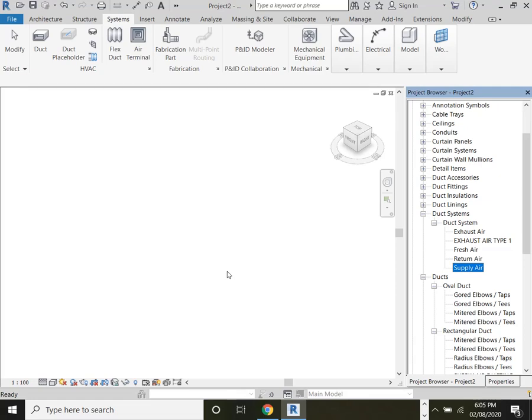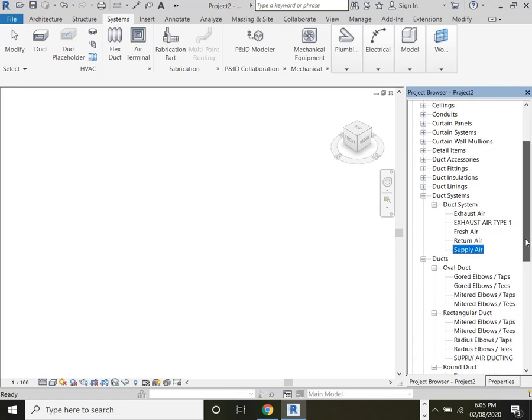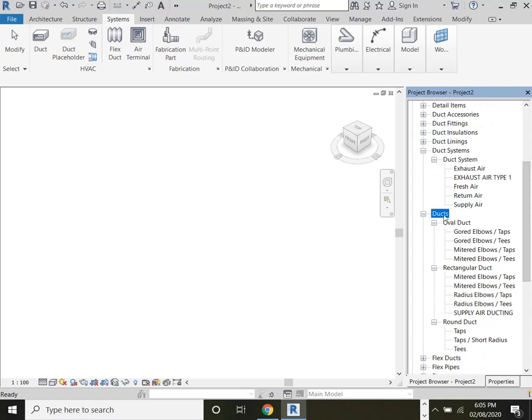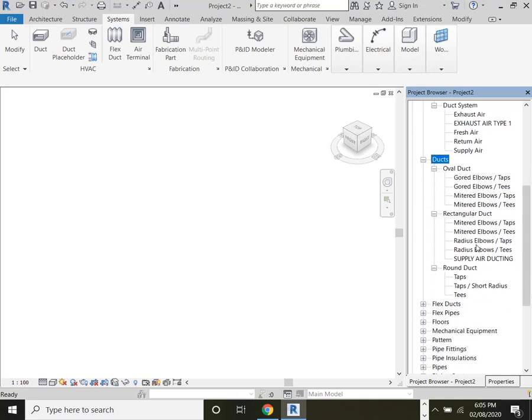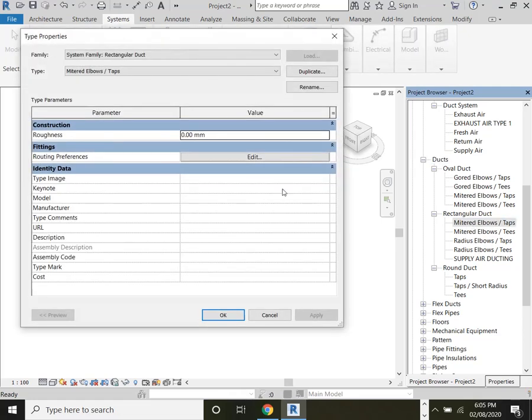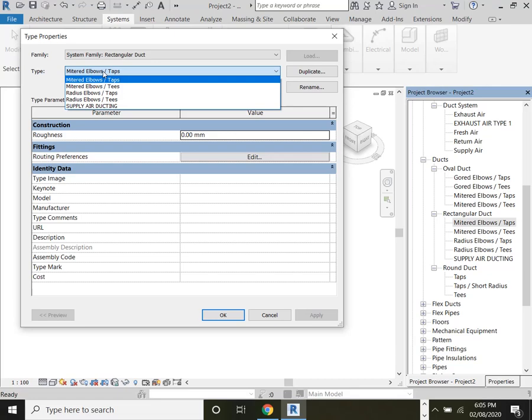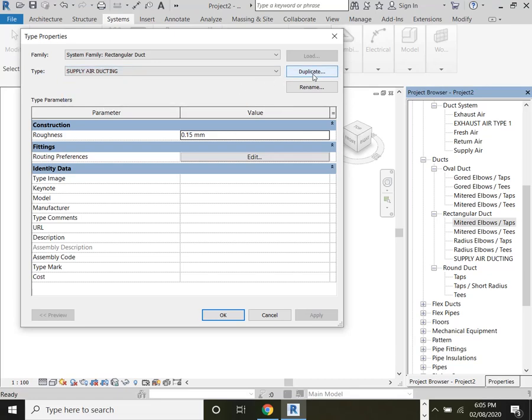Now how will you create a new duct in the system? In Revit there are 3 different shapes of duct: oval duct, rectangular duct, and round duct. You want to create a duct under these system families. This is a system family. Now you can create any type you want. Say here I created supply ducting. Just duplicate this. You can create any type. So supply ducting is there.